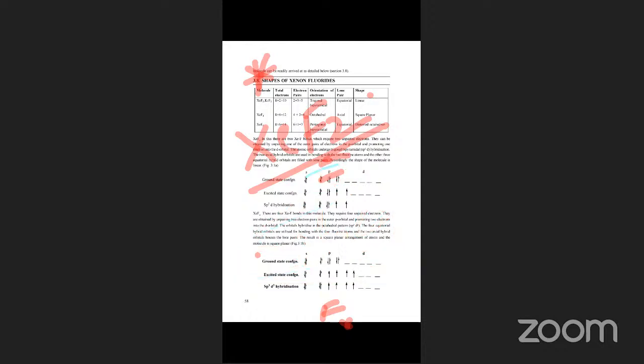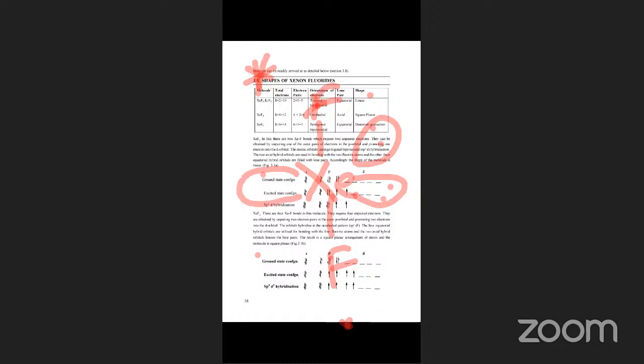This is the shape of the XeF2. See how the shape is there: xenon, 1 fluorine, 2 fluorine. How many lone pairs are there? 3 lone pairs. Okay, now this is the shape of the XeF2, with sp3d hybridization and linear.